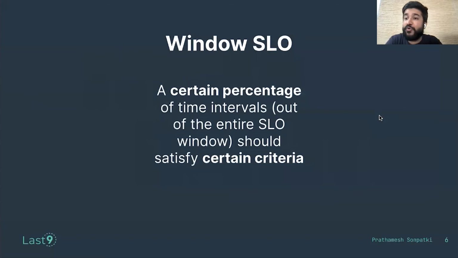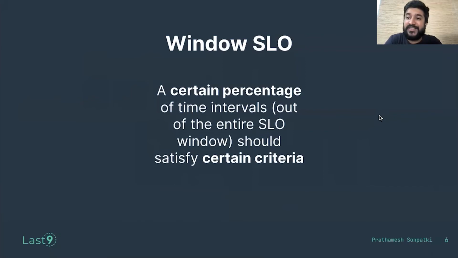A window-based SLO is a ratio of good time intervals versus total time intervals. Good here is defined by a goodness criteria. So in case of request-based SLO, we are talking about the total number of requests versus failed requests. In case of window SLOs, we will talk about what is my goodness criteria for a small window of my total window. For example, if I have a total window of 1 day, and if I divide it into smaller windows of 15 minutes each, what does each window turn out to be? A good or a bad window can determine the SLO calculation.